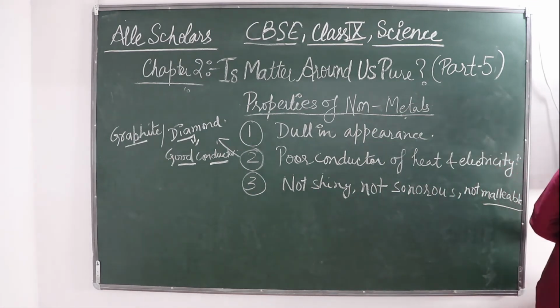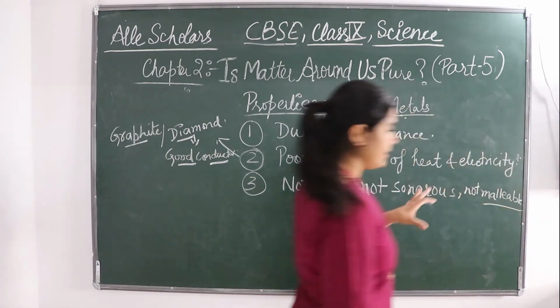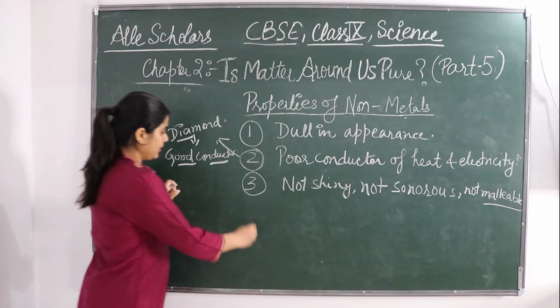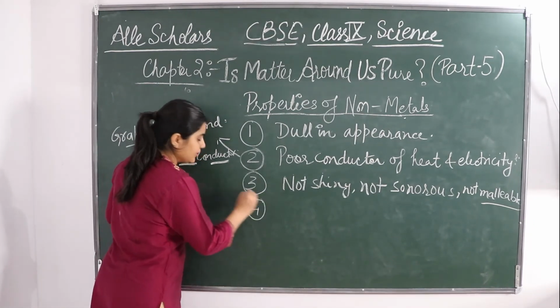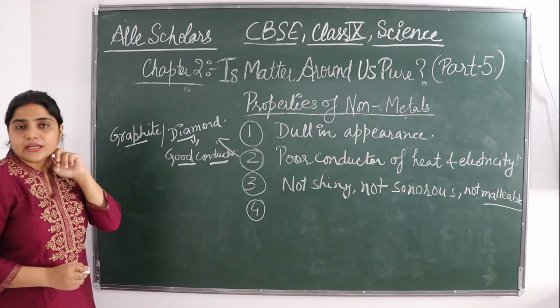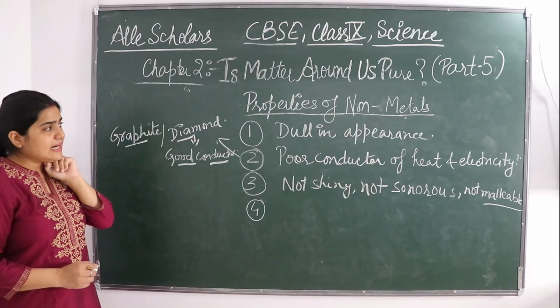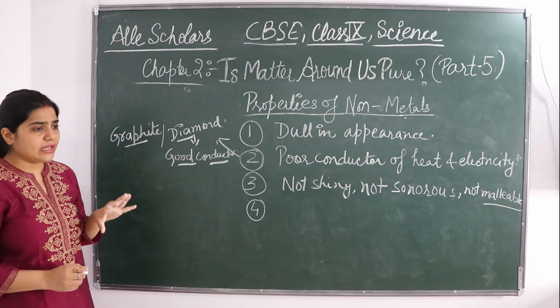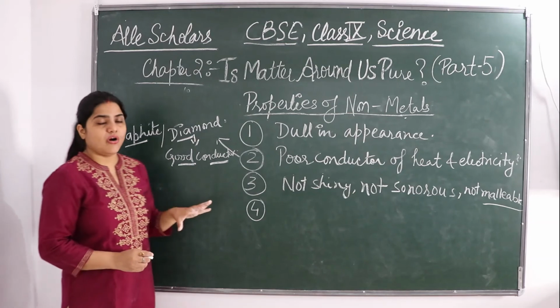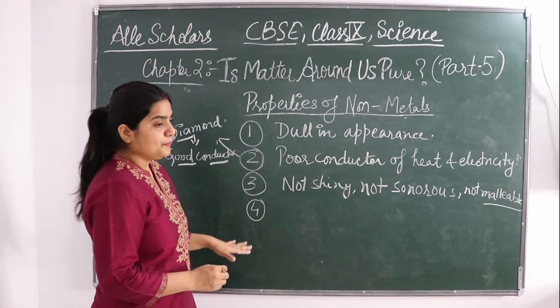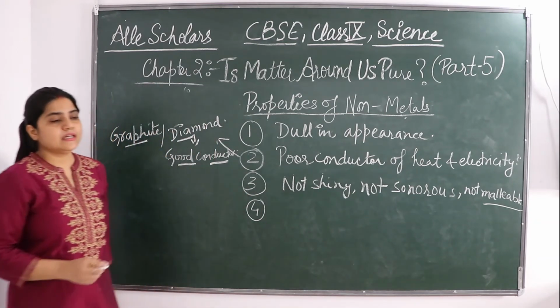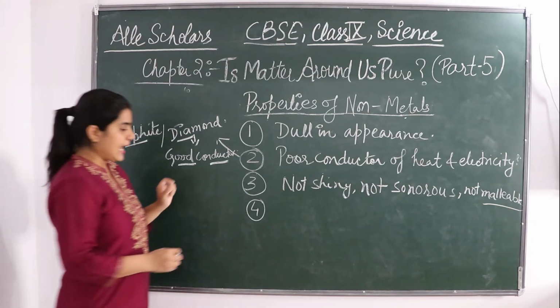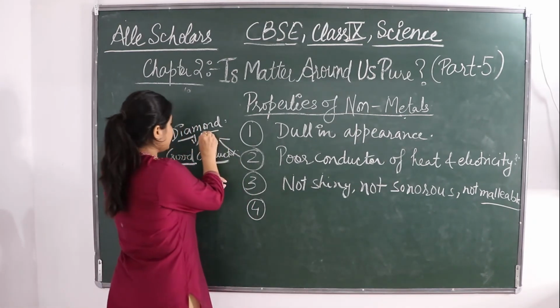ठीक है, तो ये प्रॉपर्टी हो गई नॉन मेटल्स की। और एक और बहुत इंपॉर्टेंट प्रॉपर्टी है कि they are generally soft. Non-metals are generally soft, except again the exception is for diamond.